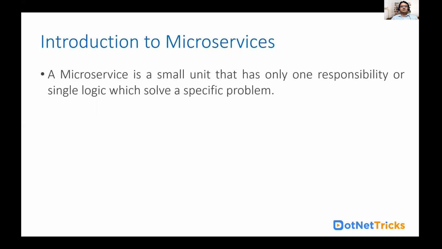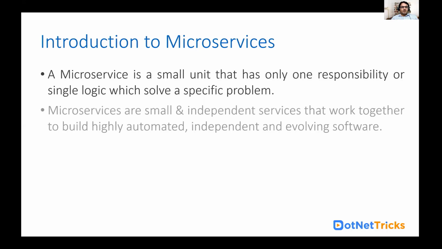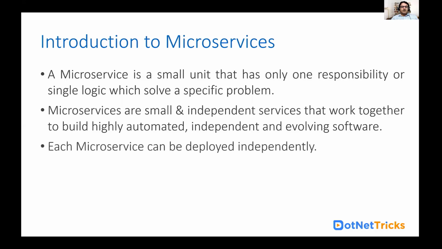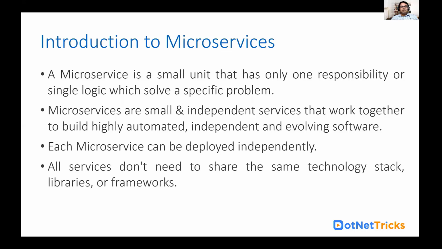Microservices are small units that have only one responsibility, or you can say using a single microservice we write a single piece of logic which is going to solve a specific problem. Microservices are smaller and independent services that work together to build highly automated, independent and evolving software. Each microservice you can deploy independently. Even all services don't need to share the same technology stack. It means one microservice you can build using the .NET stack, another using the Java stack, and some other technology stack you can also use.